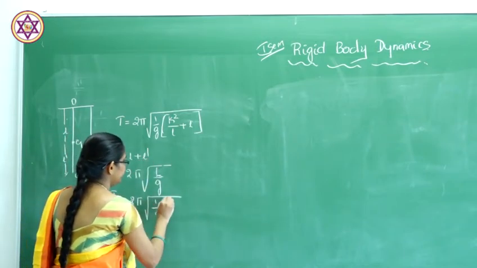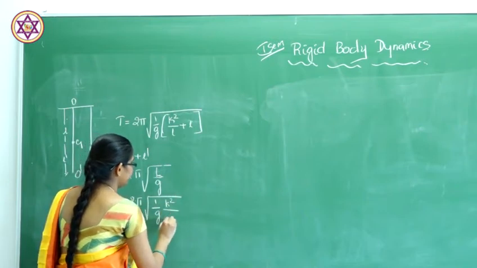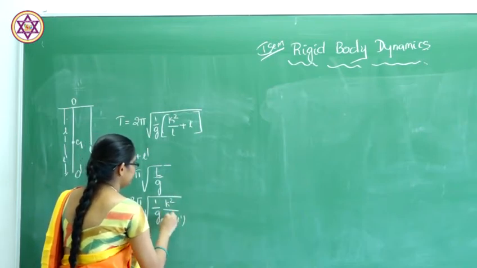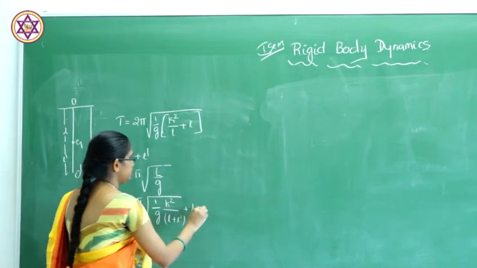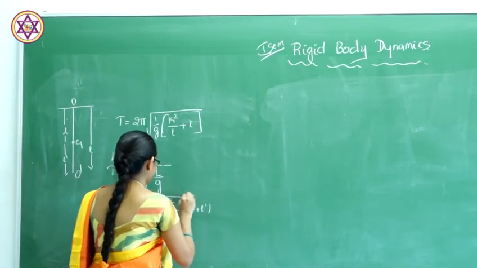1 by G into (k square by L plus L dash, plus L plus L dash).